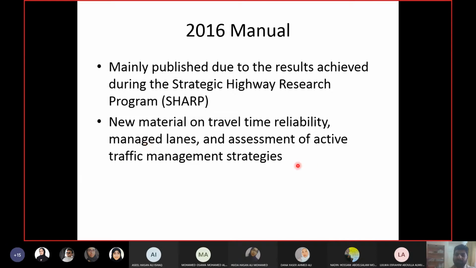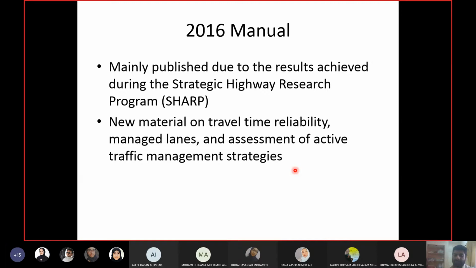And then assessment of active traffic management strategies. What do we mean by active traffic management? Managing traffic on a real-time basis. So something happened, an accident happened, and a lane is blocked. And you got the information, and you know, if I don't do anything right now, after half an hour, this whole highway will be congested, jam-packed. So you do something right now, advise the drivers or change the speed limit or whatever you want to do. You do something so that the thing does not escalate into worse conditions in some time.